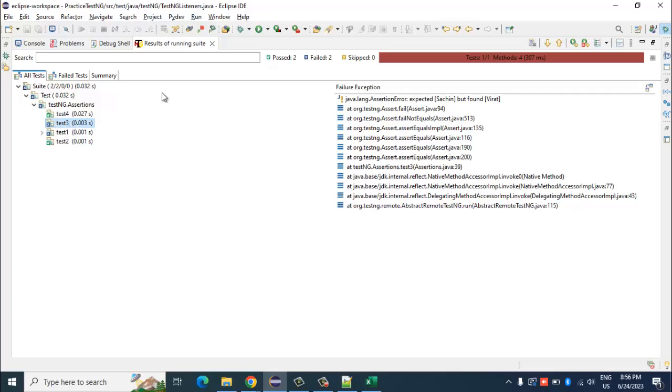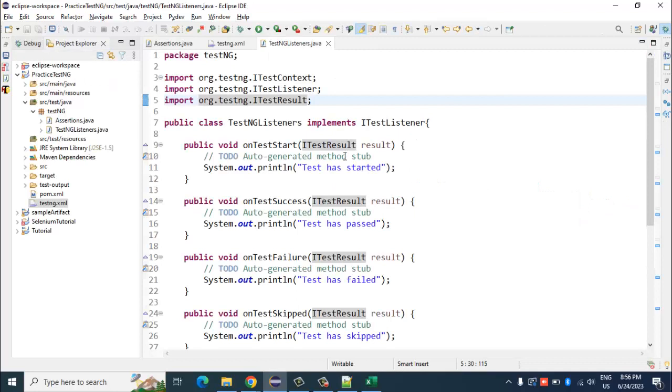Basically, this retry mechanism is pretty useful because sometimes it is a false failure. The functionality is working fine, it is just that sometimes the page doesn't load properly, and that is just a temporary issue. If you retry it, the application works absolutely fine.